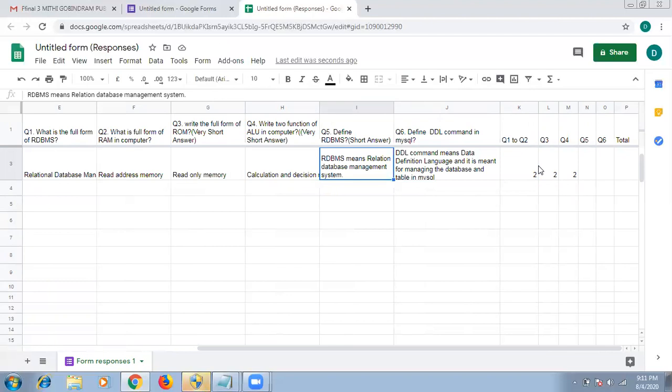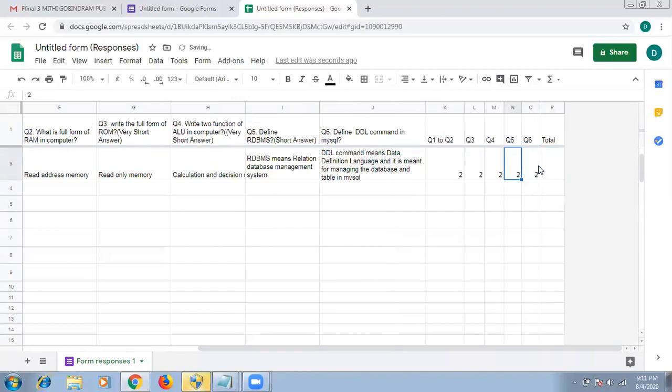Next is: define RDBMS, a short answer. Short answer means it is bigger than the very short answer. The student will write more. So RDBMS means Relational Database Management System. It is very correct. 2 marks again. Now question number 6: define DDL command in MySQL. DDL command means Data Definition Language, and it is meant for managing the database and the table in MySQL. It is also correct. So these are the marks obtained by the student.